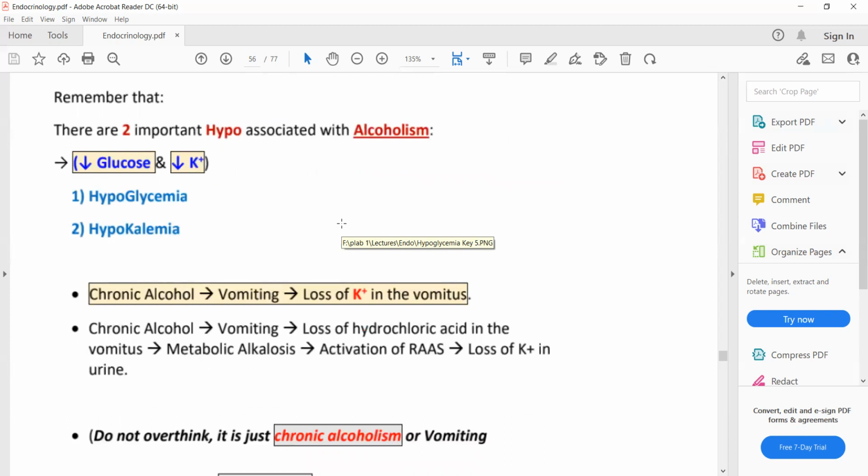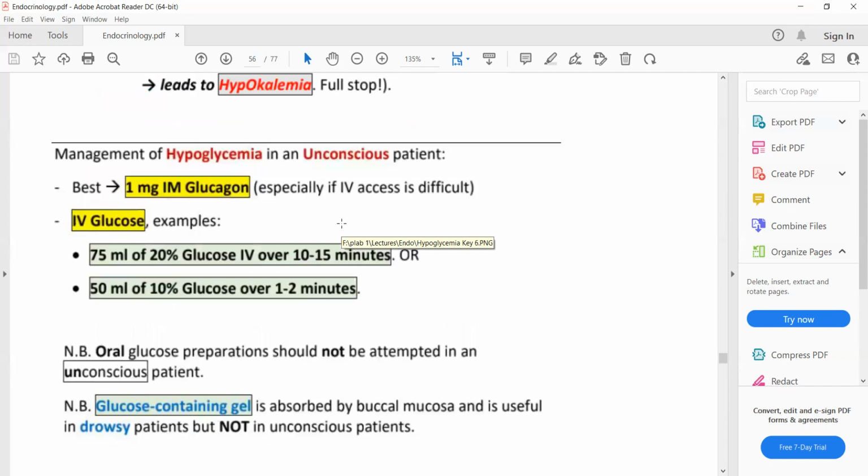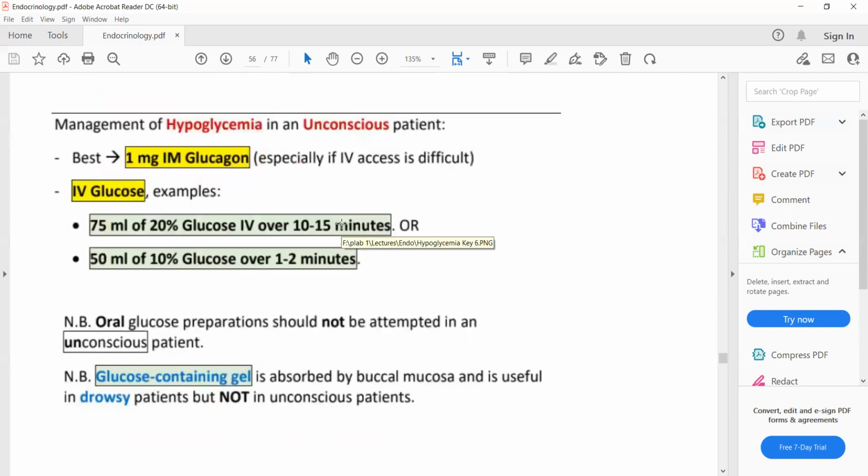There are two abnormalities that are associated with alcoholism. One is hypoglycemia and the other one is hypokalemia. Hypokalemia is due to excessive vomiting, because potassium is lost in the vomitus. So an alcoholic can have hypokalemia as well.